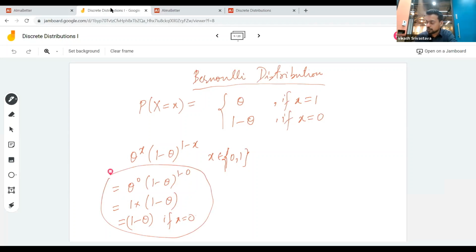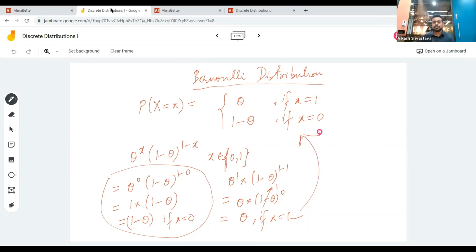Now if x is equal to 1, what will we have? Theta to the power 1, 1 minus theta to the power 1 minus 1. So this will be theta multiplied by 1 minus theta to the power 0. So this term will be 1, so it will be theta, right? So this is if x is equal to 1. So essentially, this is the same thing that we have written here.